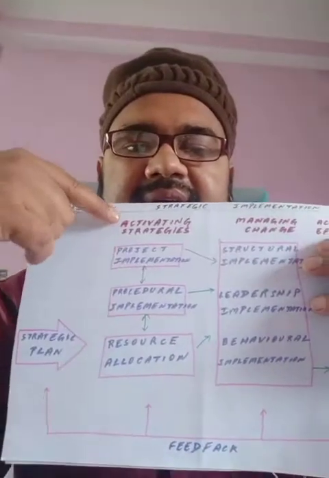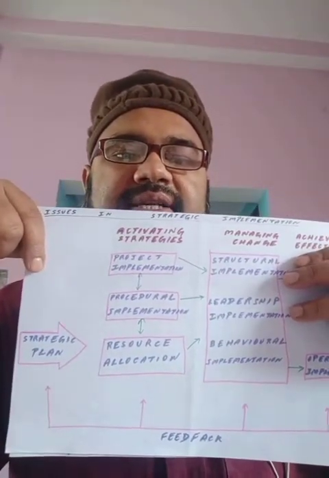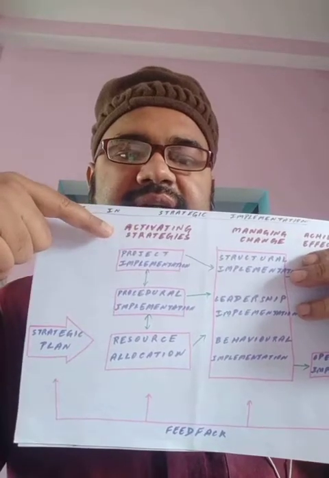Okay, good morning students. Today we are going to study the third phase of strategic implementation, that is known as what? Resource allocation. Till now, in the activating strategies, according to this diagram, issues of strategic implementation, what have we studied?